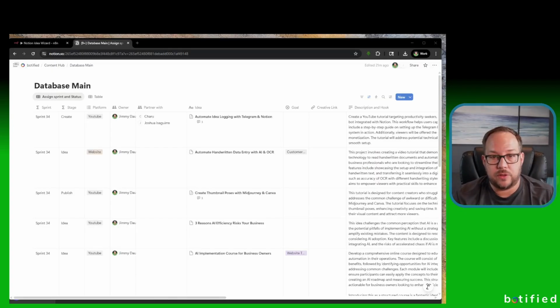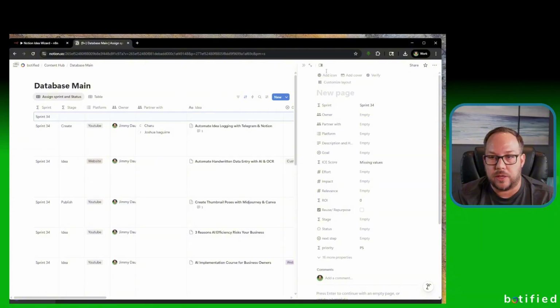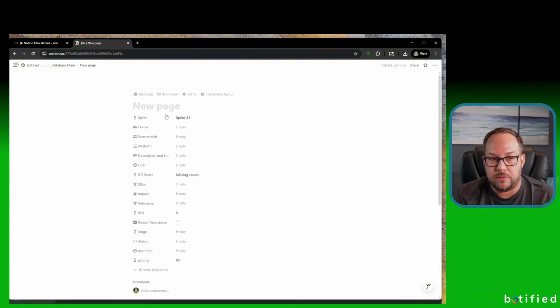So now I think it's a good idea for us to jump into Notion so I can walk through what we are inputting into and what this template looks like. Basically we have these fields here, and there's a ton of different ones. We run these as sprints, so this is a sprint number. We have an owner field here, and then we have a partner with field here. And now a lot of this stuff is filled out later after the fact.